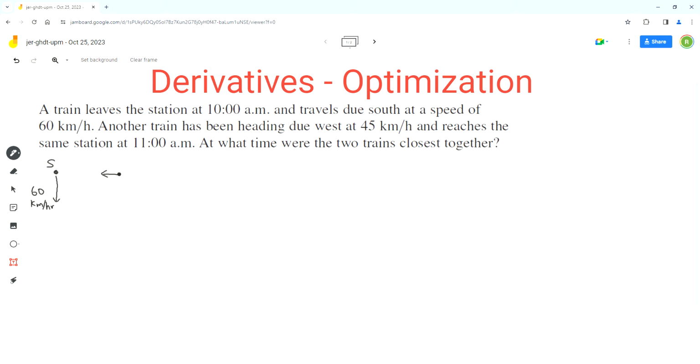This train is traveling at a speed of 45 kilometers per hour.